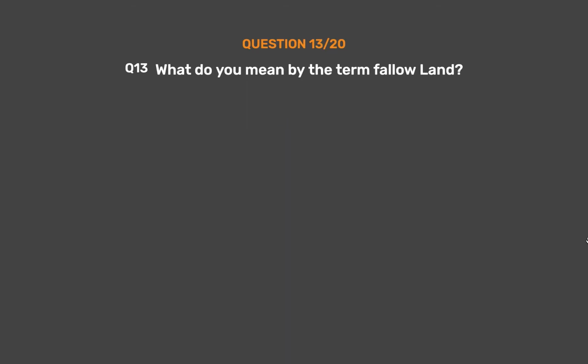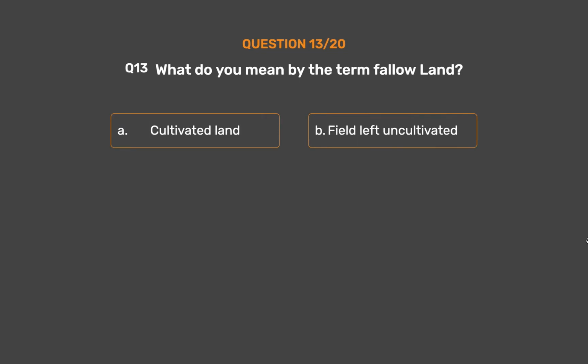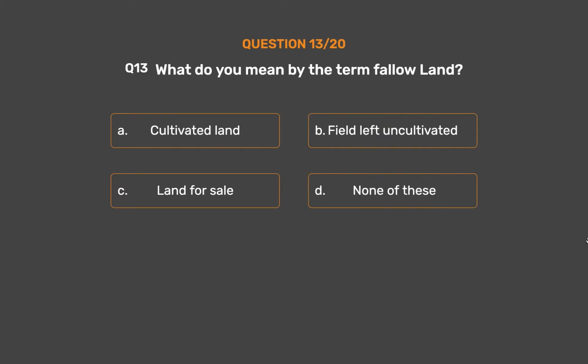Question number 13. What do you mean by the term fallow land? Option A. Cultivated land. Option B. Field left uncultivated. Option C. Land for sale. Option D. None of these.